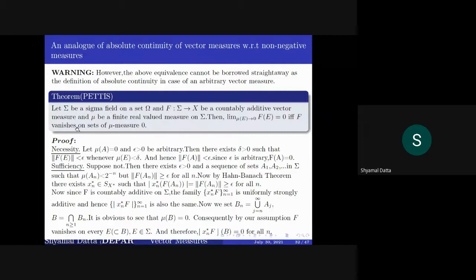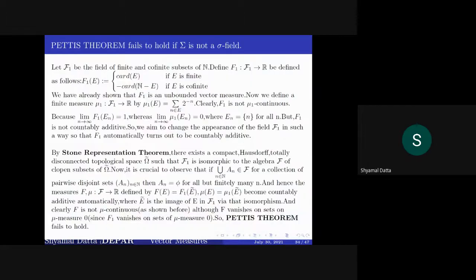Okay, but I will not prove this, because here we need some machinery that we have already developed. The proof idea is almost the same: if you construct this set, A_F equal to the lim sup of A_G, then for that set you will just show that it doesn't satisfy the required condition. So Pettis's theorem doesn't hold for a vector measure on a field.